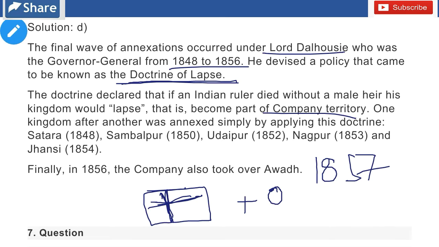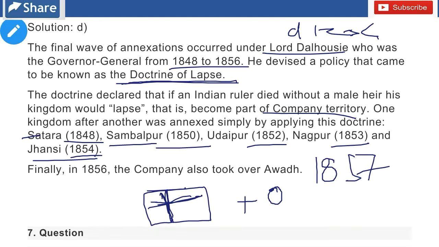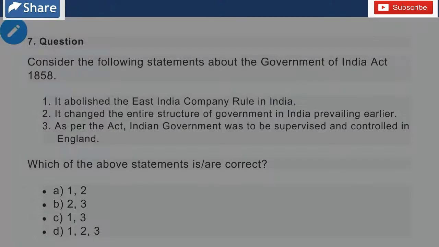One kingdom after another was annexed simply by applying this doctrine. These were Satara in 1848, Sambhalpur in 1850, Udaipur in 1852, Nagpur in 1853, and Jhansi in 1854. So these three are in our options. That is why option D is right. Finally, in 1856 the company also took over Awadh.